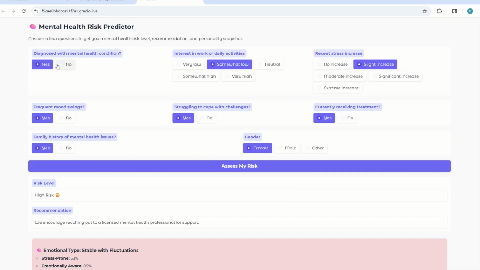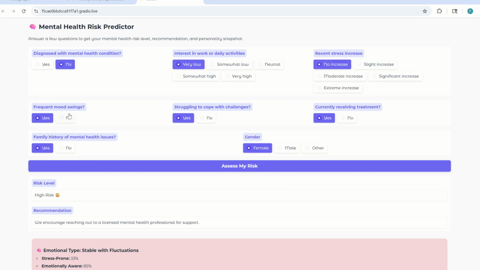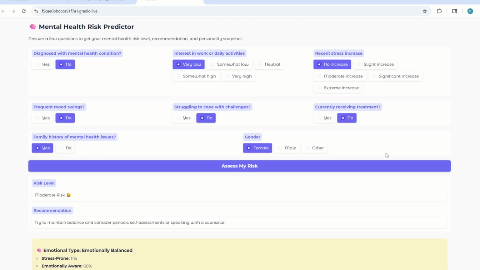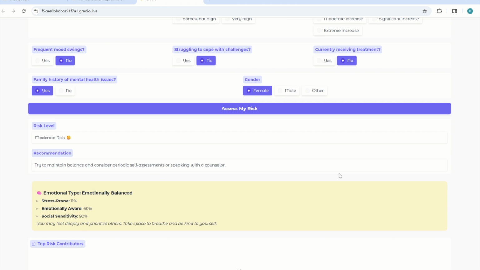I'm going to use a different one. So for now, very low and no increase. Mood swings, no, and here is no and no. And then I'm going to just assess my risk. And you see it gives a different risk level, moderate risk.